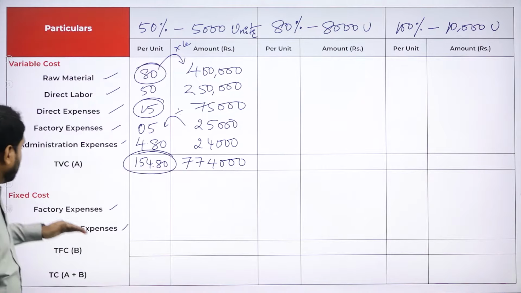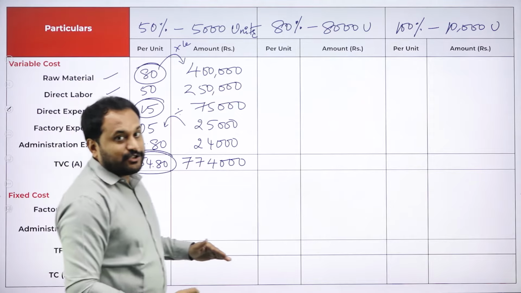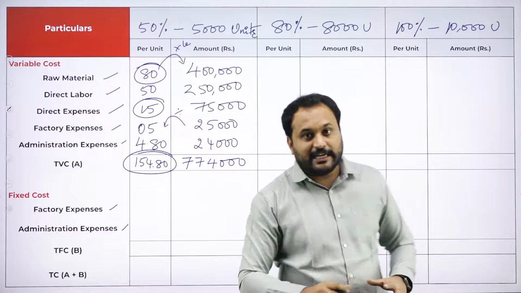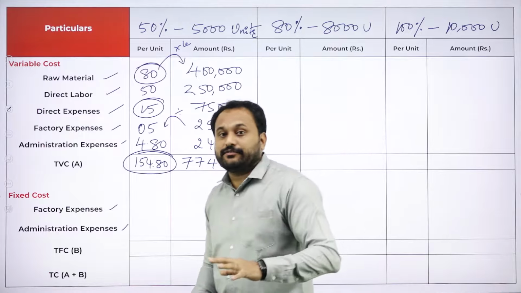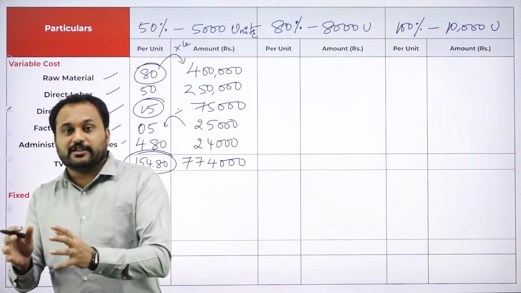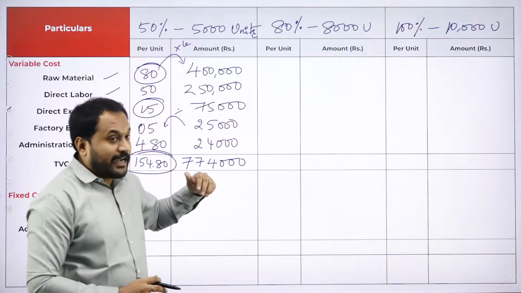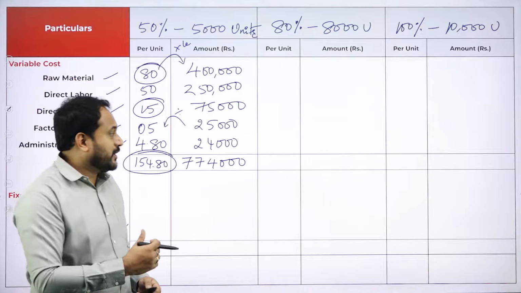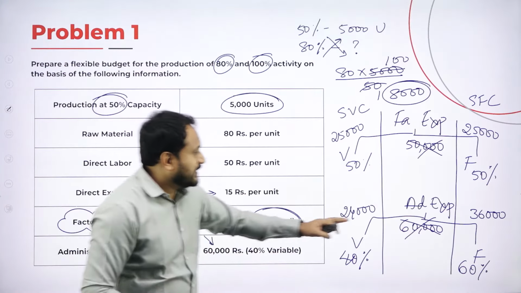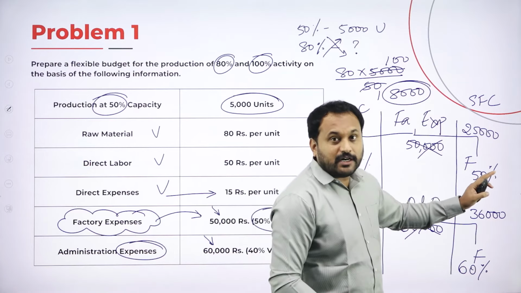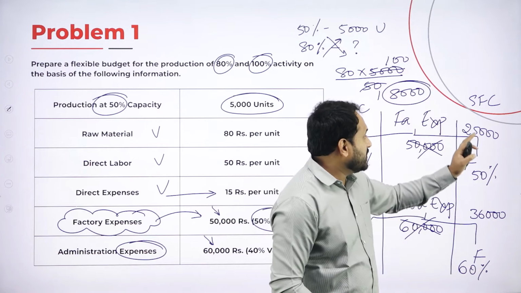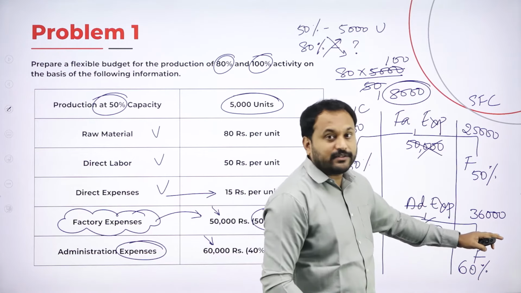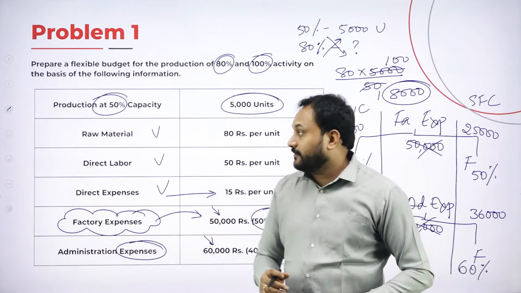Next we'll go with the fixed cost. I'll teach you how to go with the fixed cost. Again here, we don't have 100% fixed cost. We have something called semi-fixed cost. That is the administration and the office. Again, we are supposed to go with our working note here. The working note was, these are the semi-fixed costs which we have. That is 25,000 and 36,000 respectively.